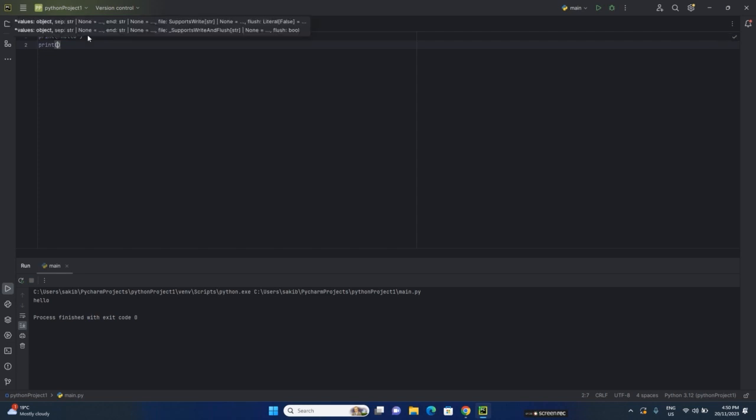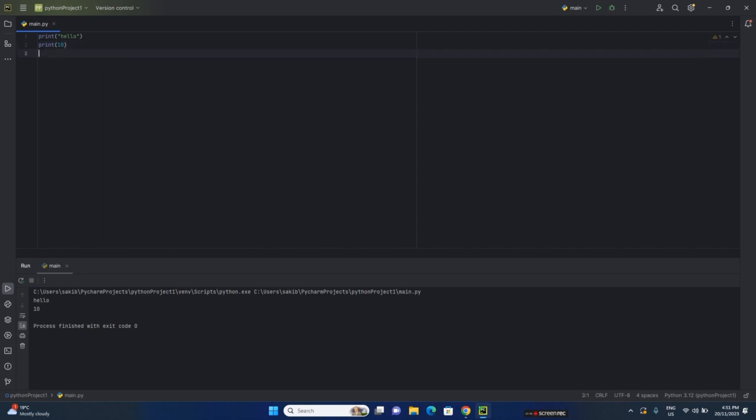Then the other one is integers. For example, 10. Integers means any kind of number. So 10. Here hello and 10, they both are executed. So 10 is another kind of data, and the last one is the floating data. Print 10.5. So it's a floating number. Let's run this. Look, it's executed perfectly as well.